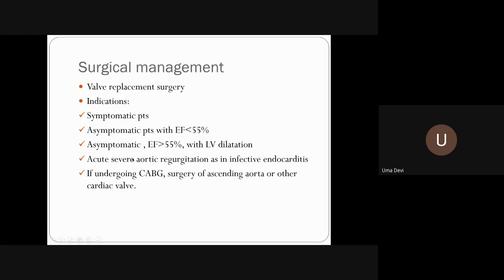In acute conditions, you have to go for a surgical procedure, especially in an infective endocarditis patient with acute severe aortic regurgitation. And suppose you have coronary artery disease and you're planning for a CABG, you have to look at the ascending aorta and other cardiac valves.